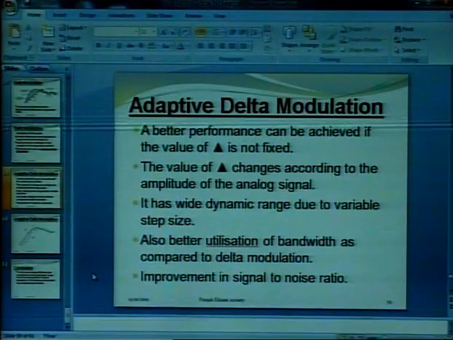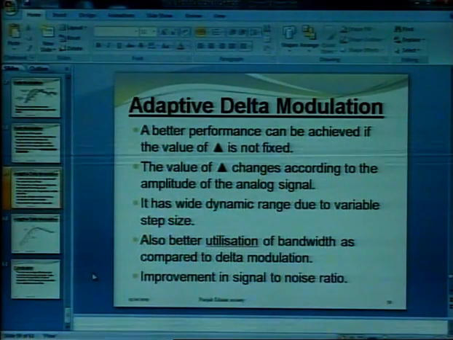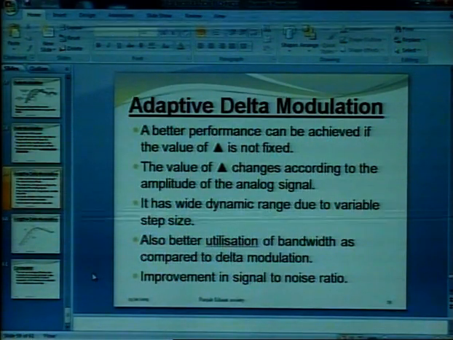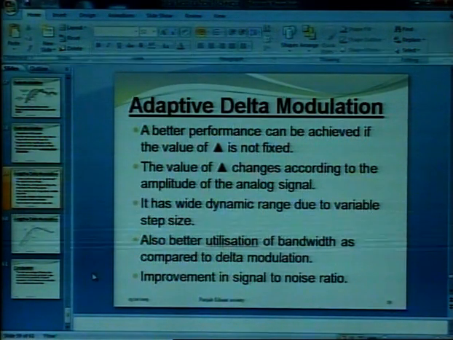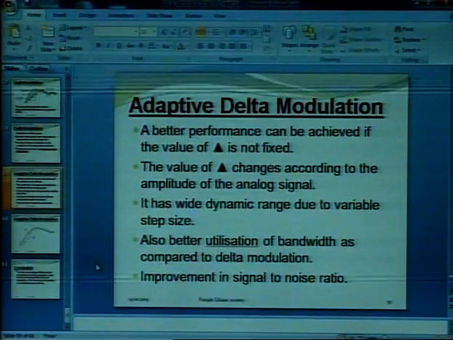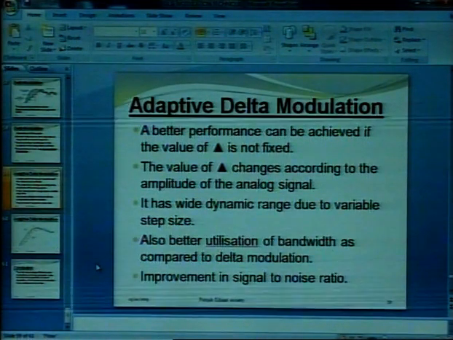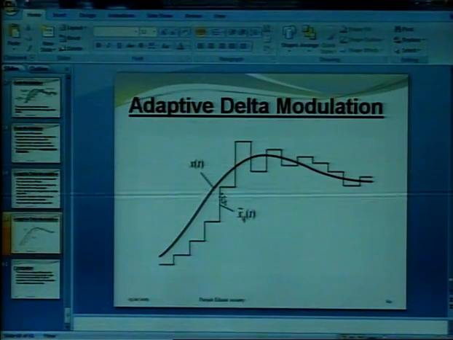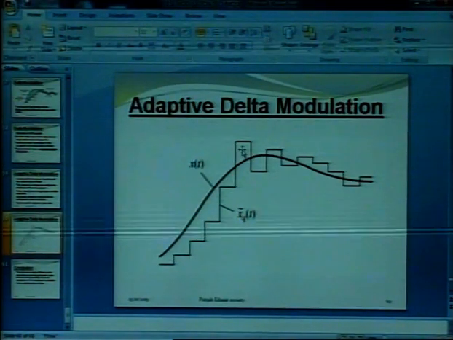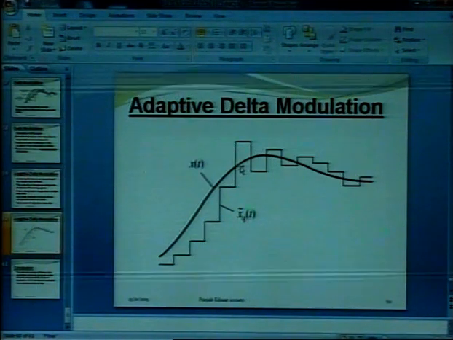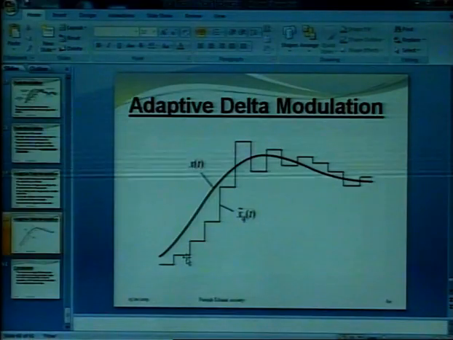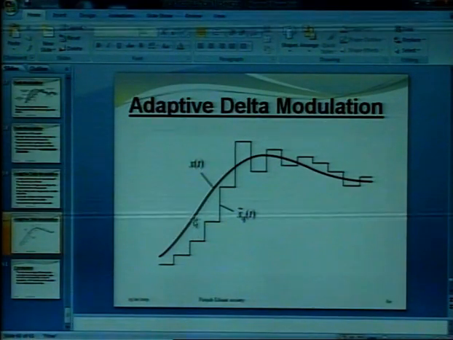It has a wide dynamic range due to variable step size. It also has better utilization of bandwidth as compared to delta modulation. Here we get improvement in signal to noise ratio. Here we show the steps; the width of the steps, the size of the steps vary according to the modulating signal. So the first problem, that is slope overload distortion, is not here.